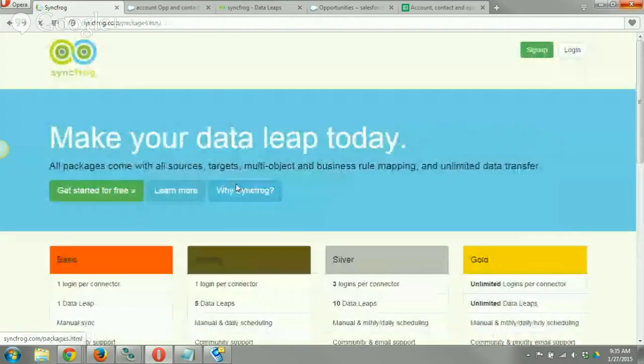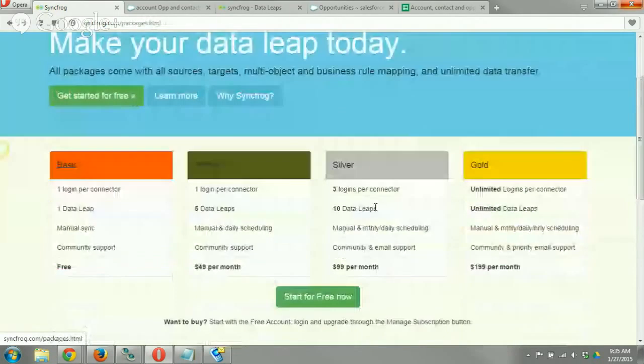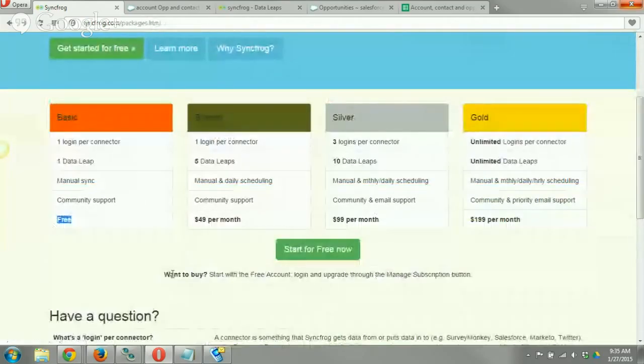So, how much is this going to cost us, right? Our starting price is free. Our most basic, and all that differentiates between each package, is how many logins per connector, how many data leaps, and we'll define that better in a second, and our syncability. All the packages are pretty close. You get one login per connector. If you go up to bronze, you get 5 data leaps, and you get the scheduling ability, which you don't get in basic.